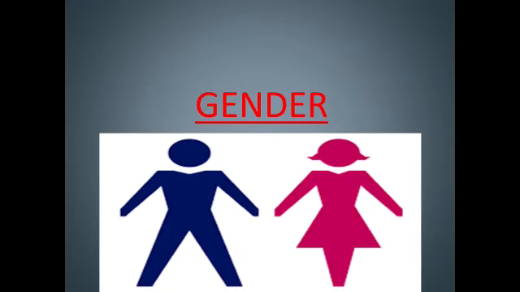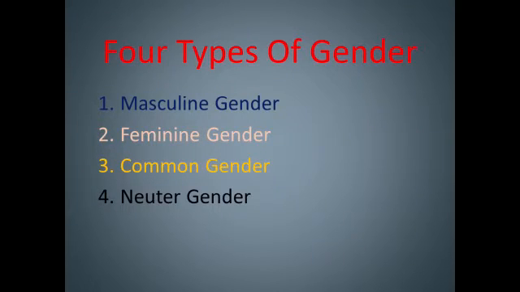I am Mr. Anubhav Lambert and I will be teaching you English language. We will be studying lesson 5, gender. So, what is gender? Gender is the category of noun. There are four types of gender in English language: masculine gender, feminine gender, common gender, and neuter gender.